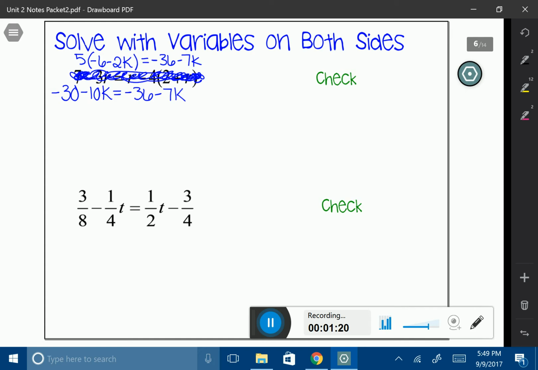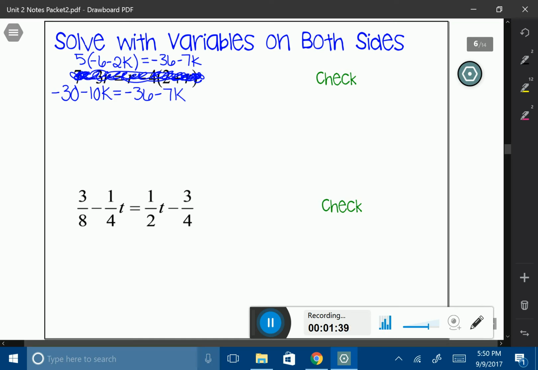Now, my goal is to get the variable all by itself. So I need to move the variables to one side, and I need to move the constants to the other side. I can start with the variables, or I can start with the constants. It truly does not matter which one you begin with. Personally, I always gravitate toward moving the variable first, so I'm going to do that now.